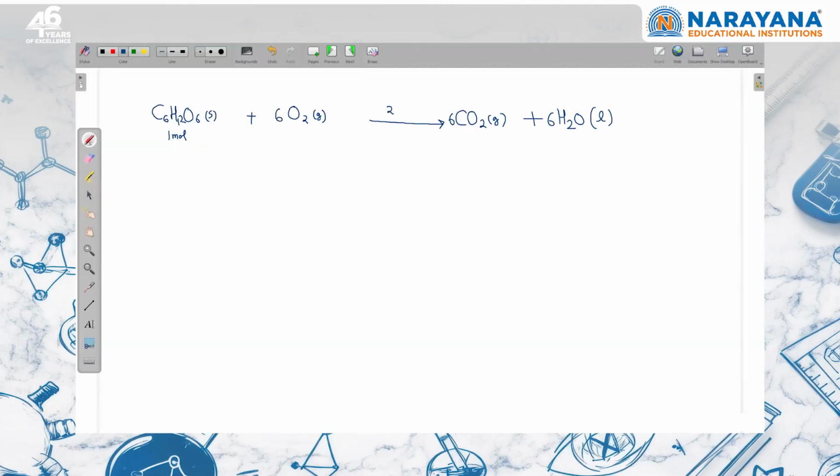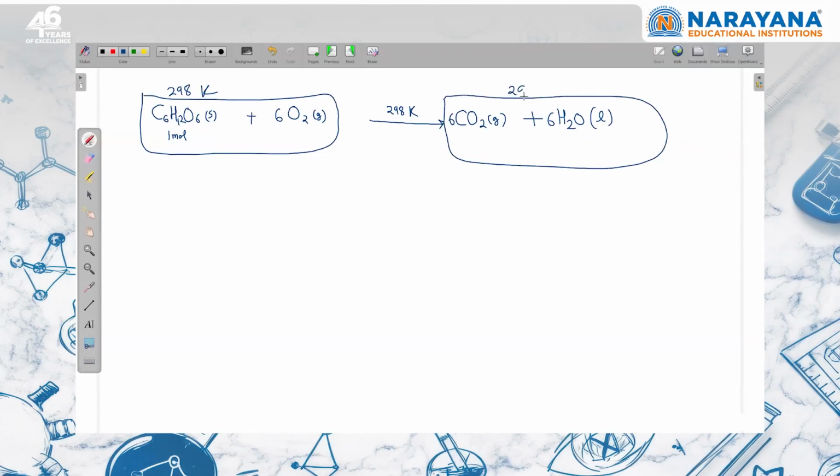I'm writing at 298 Kelvin where the water is present. So in actual, when the reaction is going, the temperature will rise, but that is the beauty of enthalpy change. Enthalpy is a state variable. Initially, this whole system is at 298 Kelvin. When the reaction is finished, the product is at 298 Kelvin, right? So that's why I can write what is the enthalpy initial and what is the enthalpy final, and we can write delta H, right? Like that. So this is heat of combustion. First thing you should know about this.